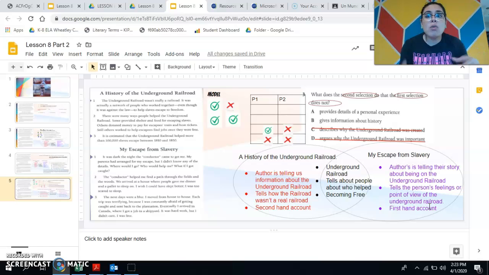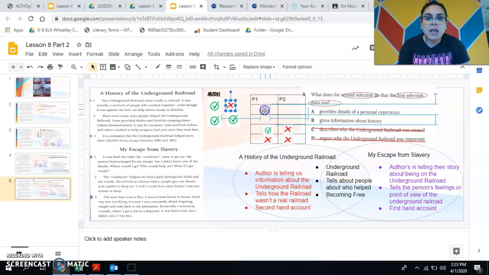So now that I know what happened in both texts, I'm going to use my chart to figure out which one is my best answer. I'm going to look at A. It says provides details of a personal experience. Remember, my answer is only going to be about the second selection, so I just want to check mark on the second selection. Passage 1 is not giving me details about a personal experience. It's actually just giving me facts and information. So there's going to be an X here.